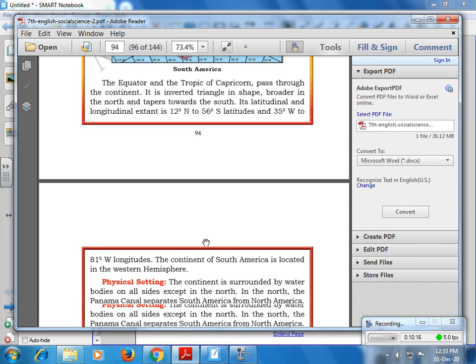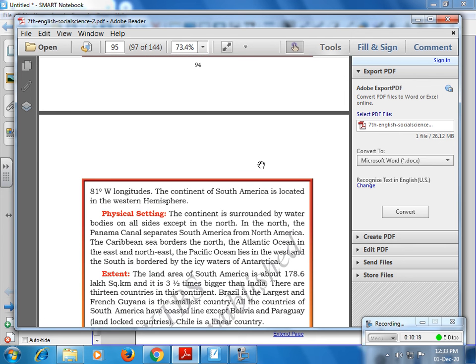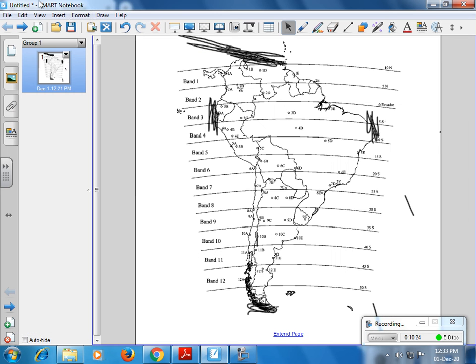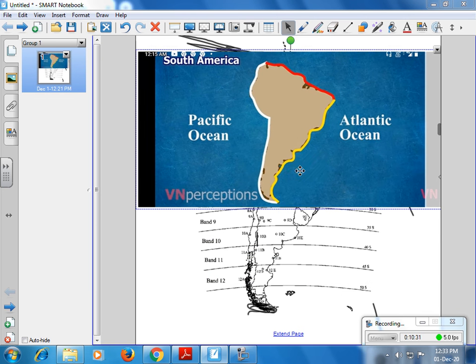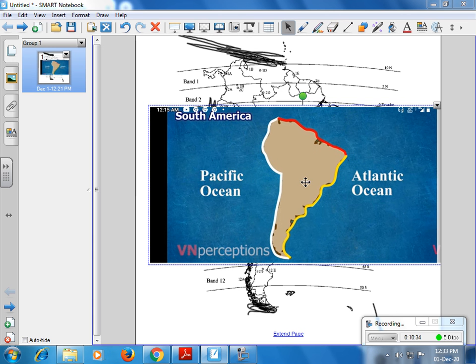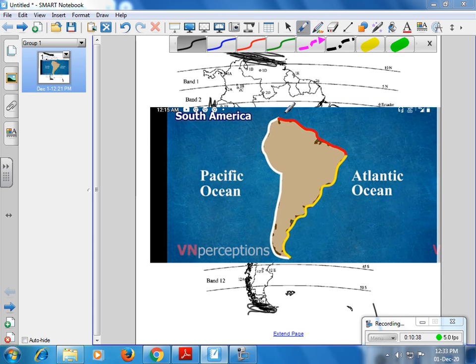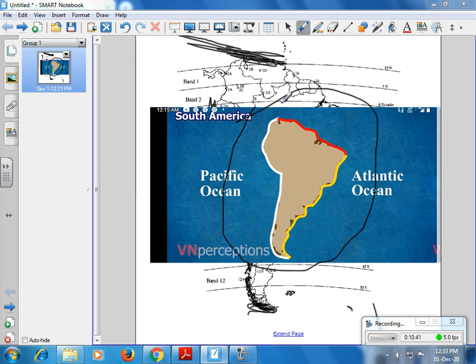Then let's see the physical settings of South America. I will show you the map. Here you can see that South America is surrounded by water on three sides. Here we can see the Caribbean Sea, here the Panama Canal, here the Pacific Ocean, and here the Atlantic Ocean.